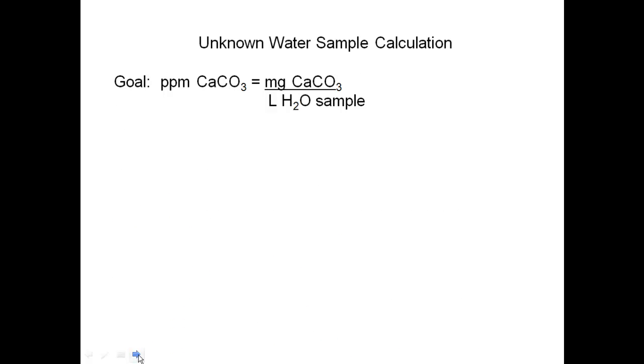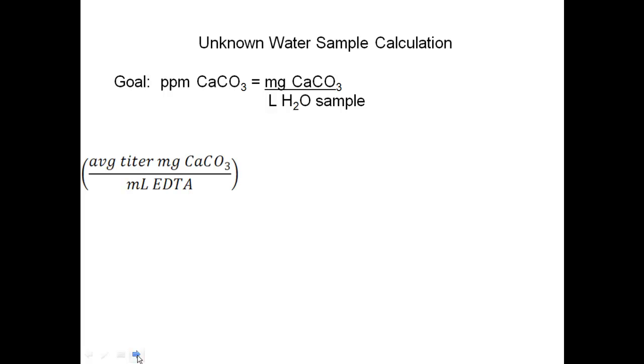Now, how do you do the calculation for the unknown water? Our goal here is ppms of calcium carbonate, which is milligrams of calcium carbonate per liter of water sample. So you did your standardization, so we start off with our titer. We have some average titer, milligrams of calcium carbonate per milliliter of EDTA. Our goal is to get milligrams of calcium carbonate per liter of water sample.